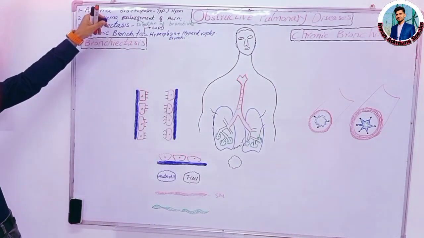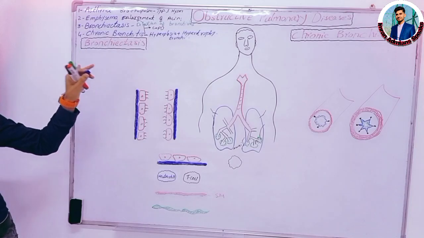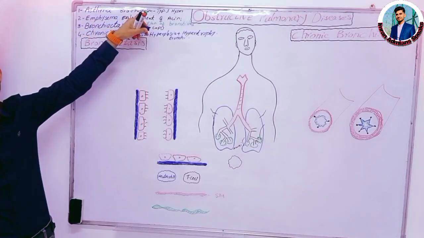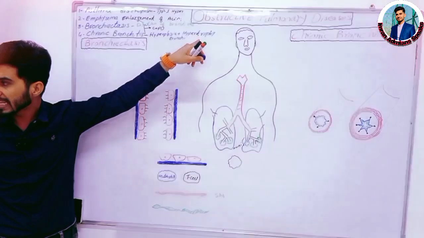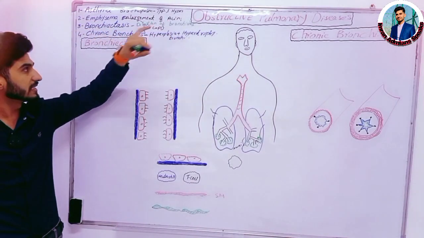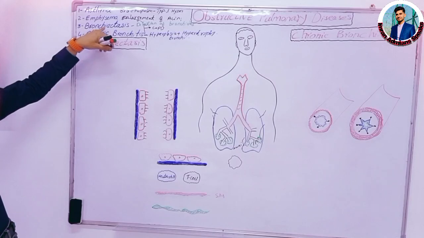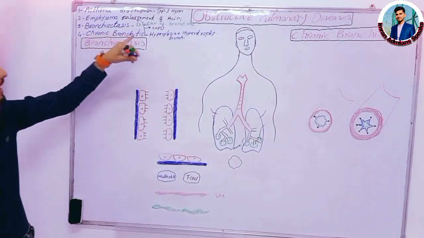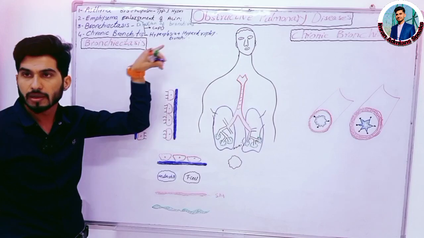So this is the main difference between these major OPDs. During asthma there is bronchospasm due to the type 1 hypersensitivity reaction. In emphysema there is an enlargement of the acini, in bronchiectasis there is a dilation of the bronchioles, and chronic bronchitis is the hyperplasia and hypertrophy of the bronchi.